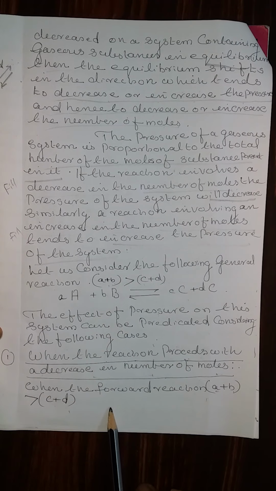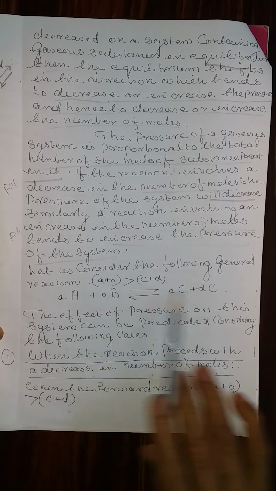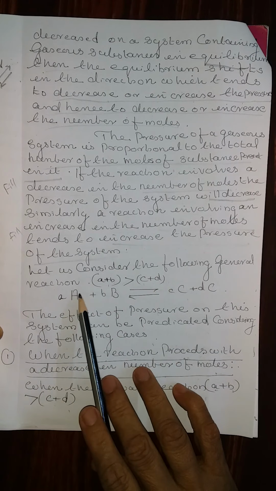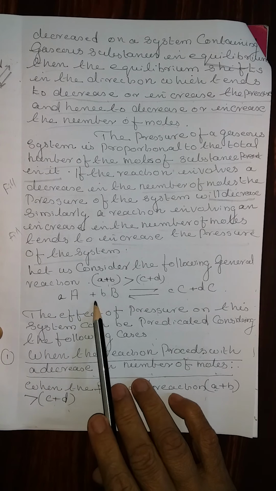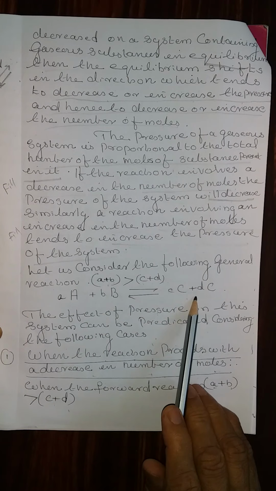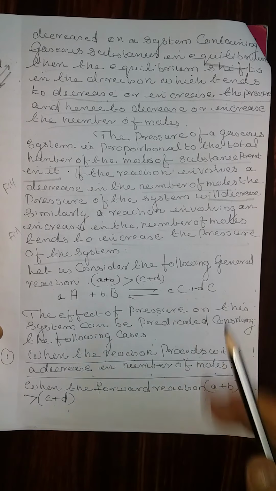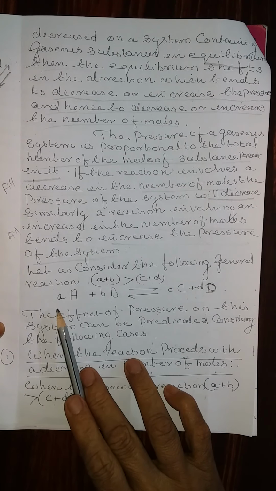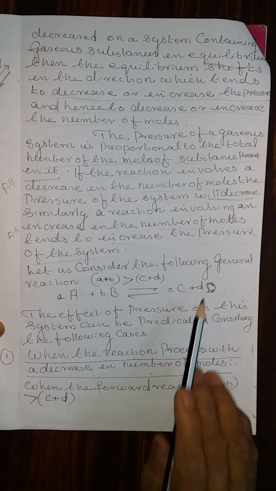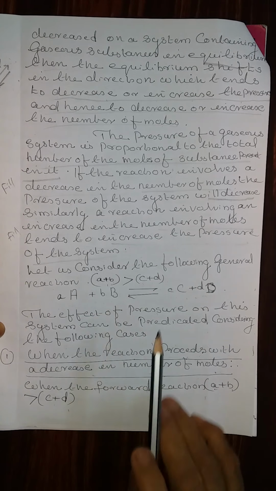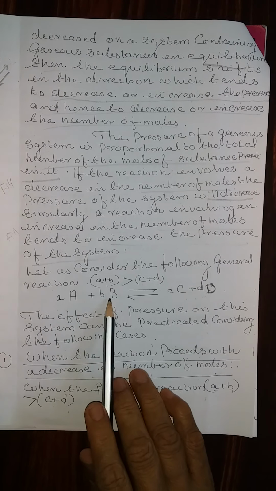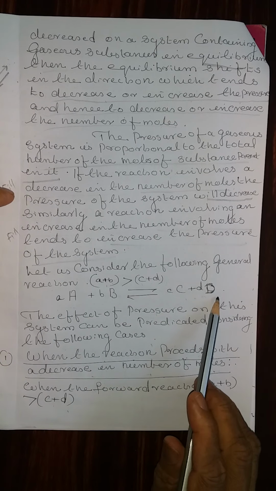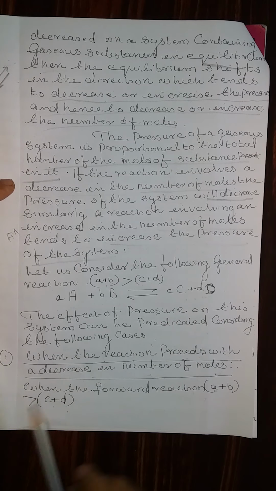Now, we are going to consider a gaseous system. Let us consider the following general reaction: aA plus bB giving cC plus dD, where small a, b, c, d are the stoichiometric factors or the number of moles, and capital A, B, C, D are the reactants and the products.